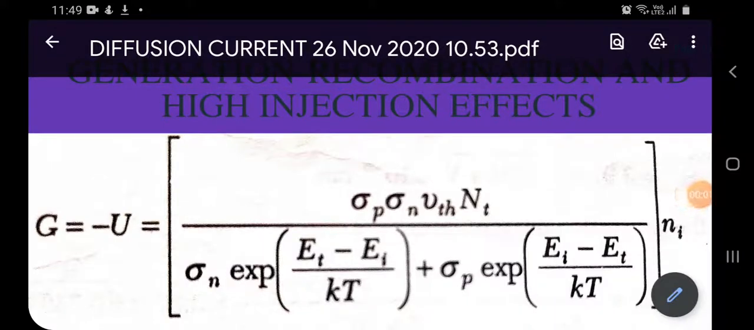Today we discuss the generation-recombination and high injection effects. For silicon and gallium arsenide p-n junctions, the ideal equation can give only qualitative agreement because of the generation and recombination of carriers in the depletion region.